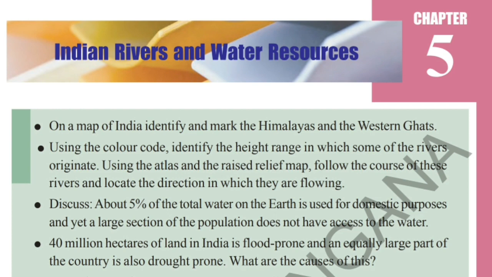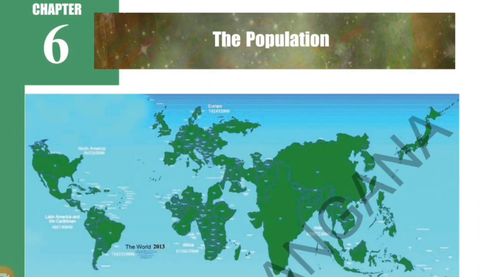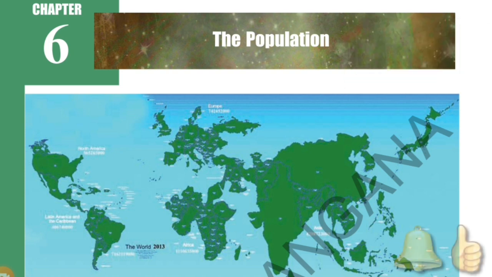And also we are going to discuss about Hiware Bazaar, one of the villages in Maharashtra, how they conserve the water in that Hiware Bazaar. So these are all topics to be discussed in 5th chapter. In 6th chapter, we are going to discuss about the population, how the population has increased when compared from one decade to another decade.